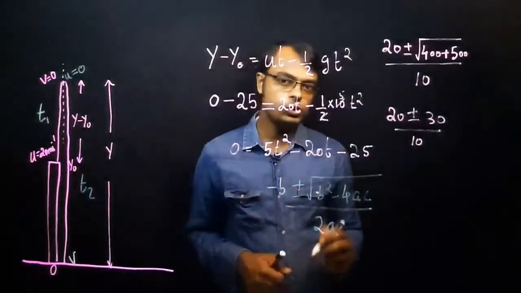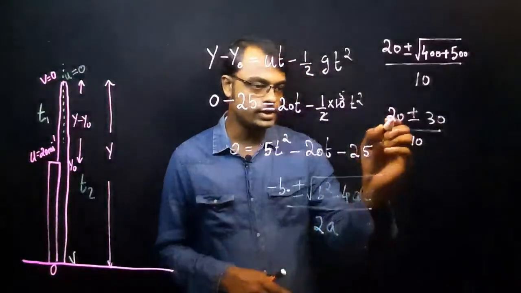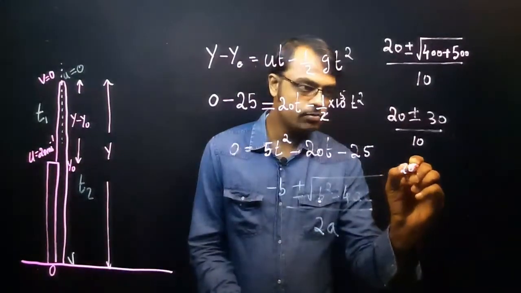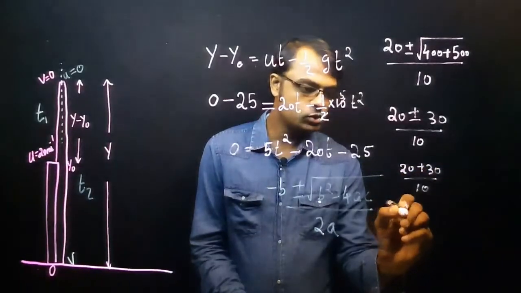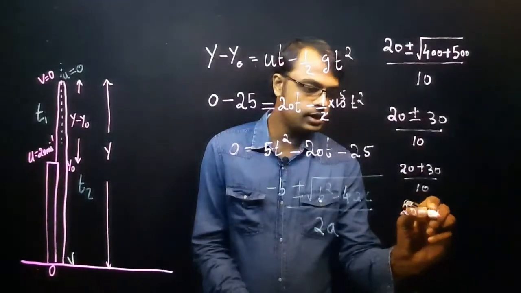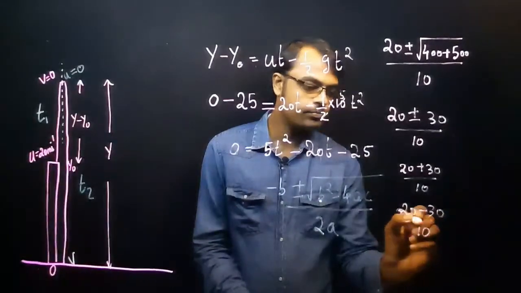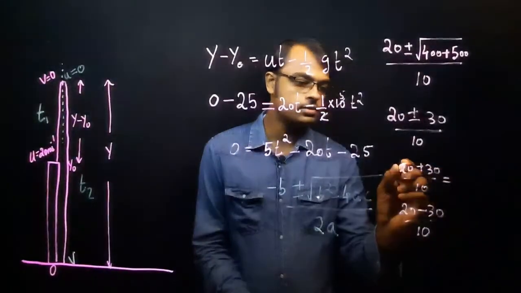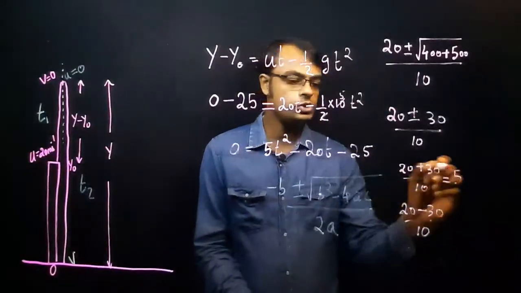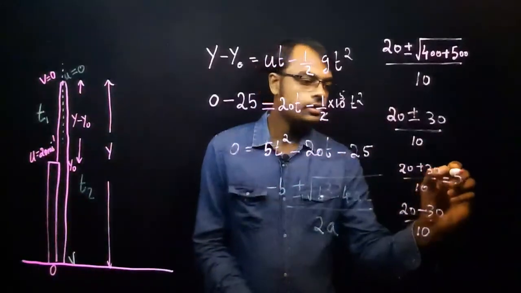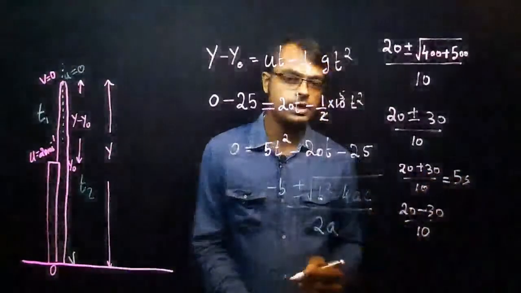So there is a chance for two answers for the time. What are the two answers? One is 20 plus 30 divided by 10. Another one is 20 minus 30 divided by 10. What is the answer in the first case? 30 plus 20, 50 by 10, that is equal to 5. So the solution means we are calculating the time. So the answer is 5 seconds.